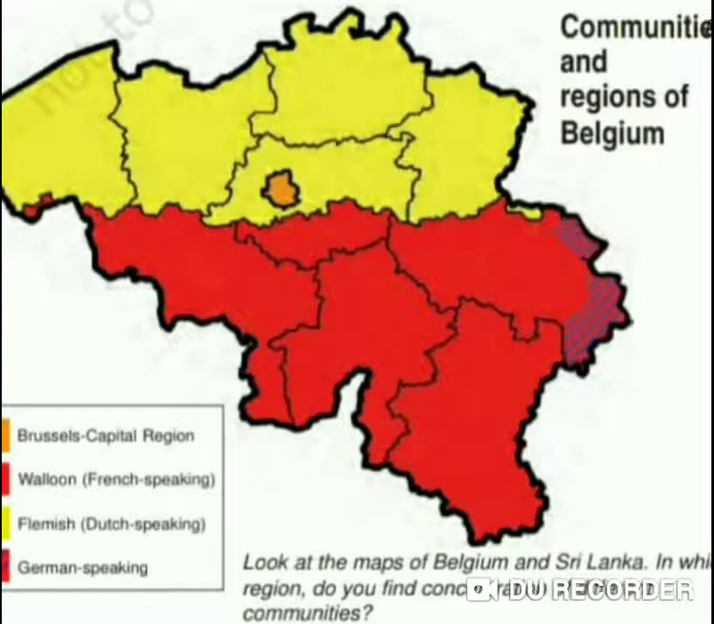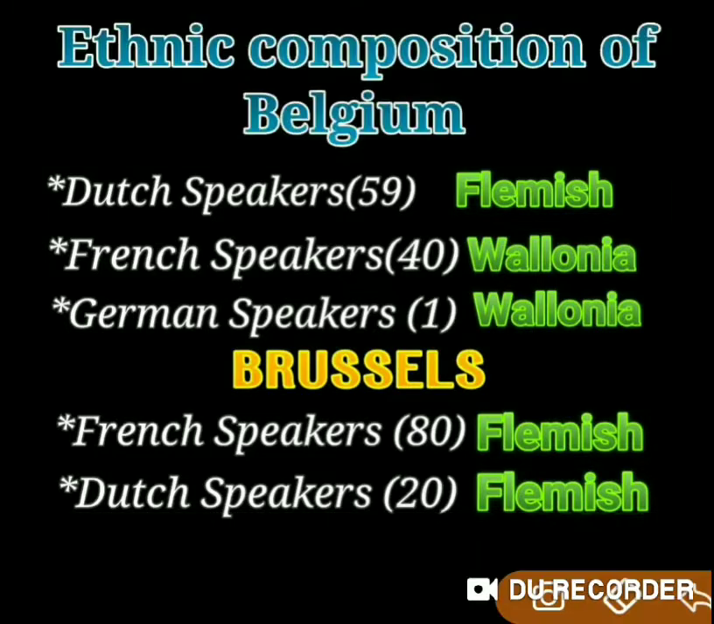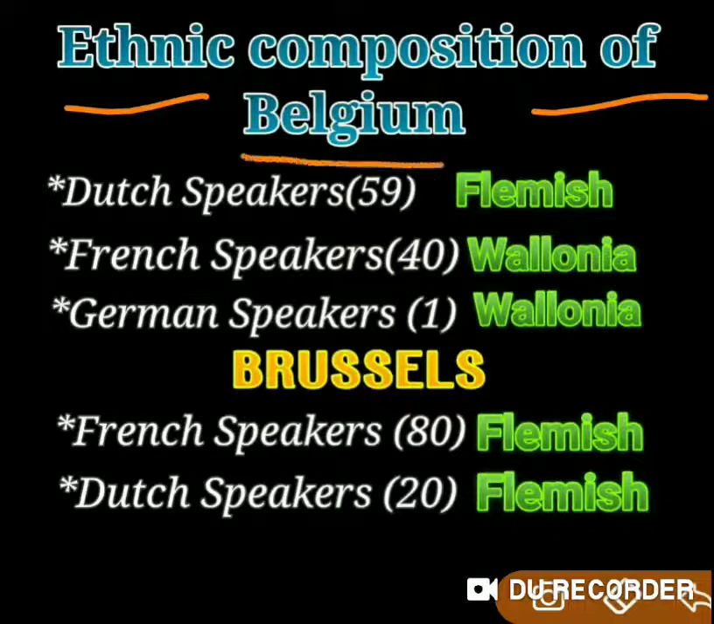So now let us try to discuss the ethnic composition of Belgium. What do we mean by ethnic composition? Let us try to understand the meaning of the word ethnic so that you can understand what we call ethnic composition. Ethnic means a social division based on shared culture. Ethnic means it is one of the social divisions in society.